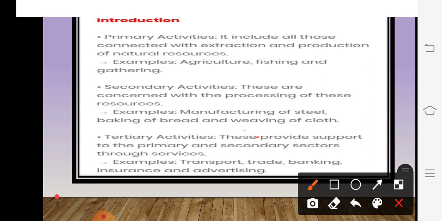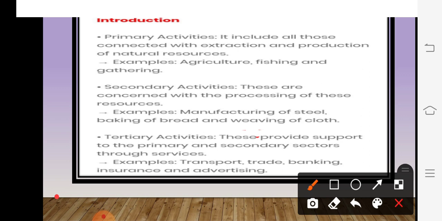Once I have done the agriculture, in agriculture I got the raw materials. These raw materials I would send for the secondary activities, for manufacturing purposes. Now whatever manufactured goods are there, I have to sell in the market, no? So for this purpose, I am going to approach a tertiary activity.